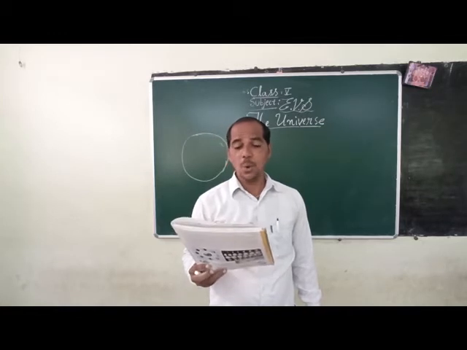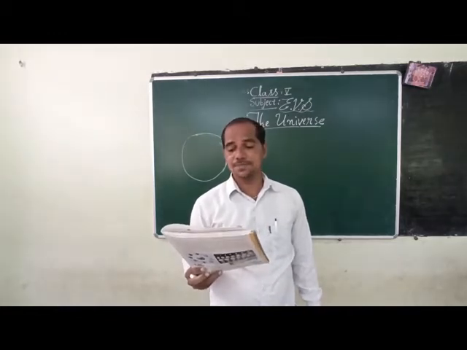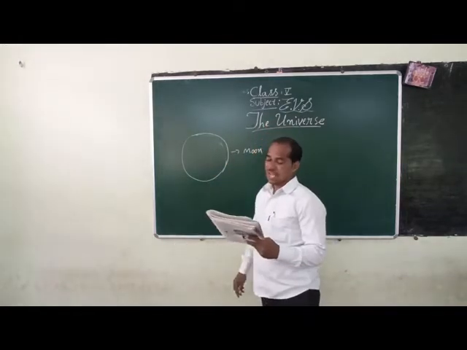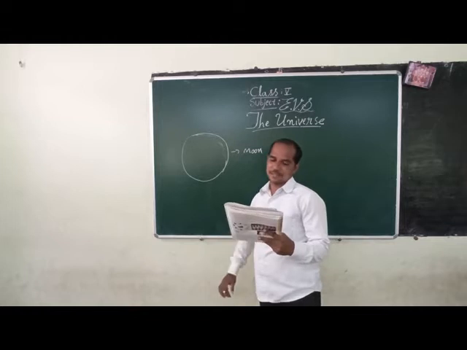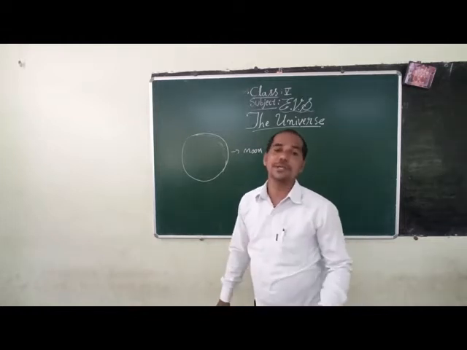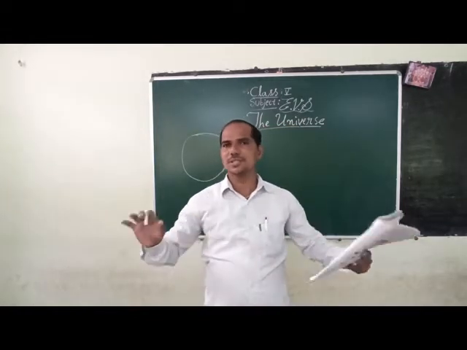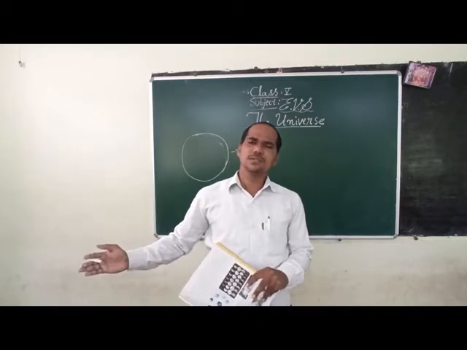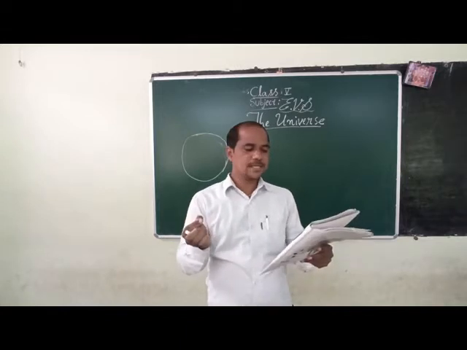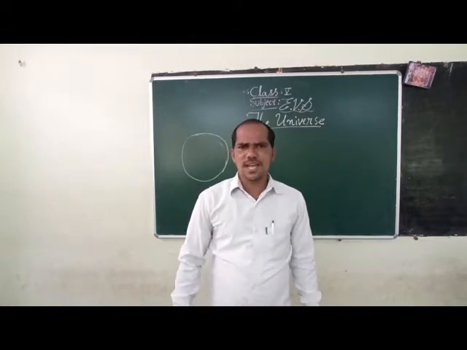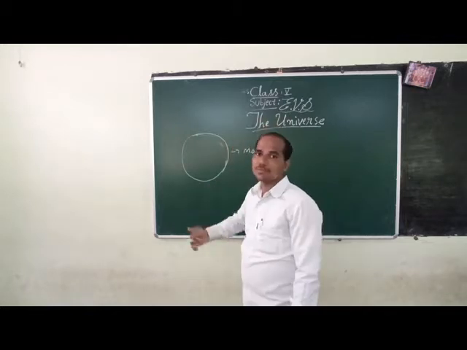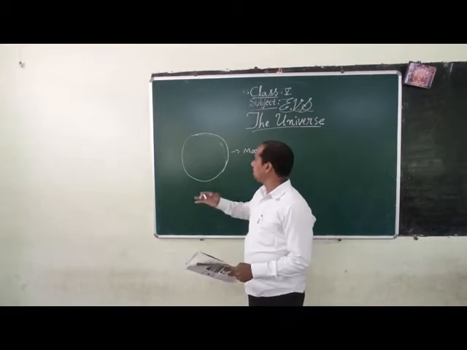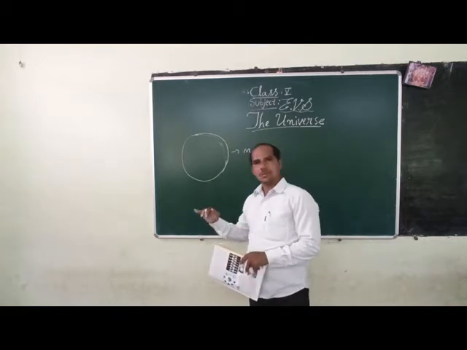The moon is the only natural satellite of the earth and is almost spherical in shape. It is our closest celestial neighbor, and smaller when we compare it to the earth. When we compare it to the earth and the moon, it is so small, isn't it? Which is a natural satellite of the earth? Moon.